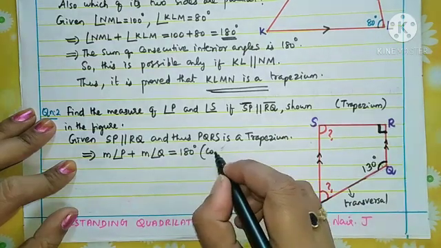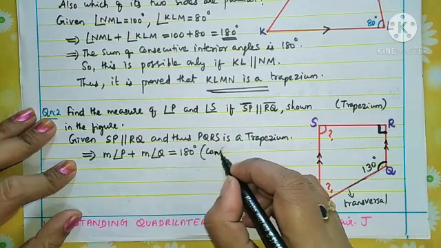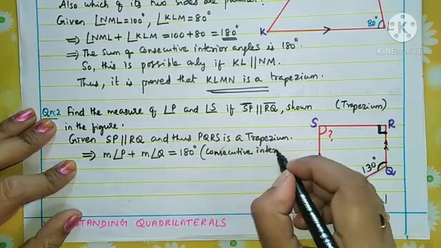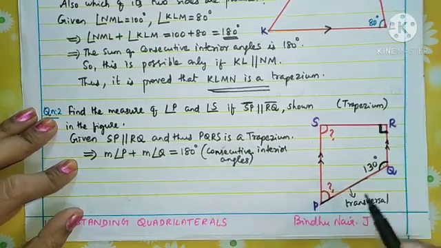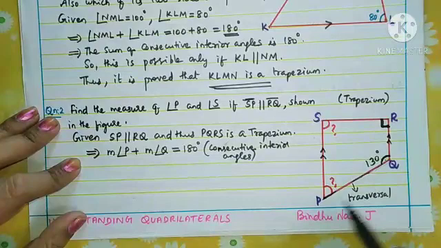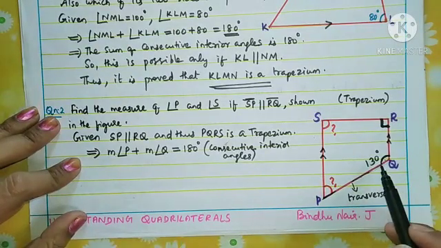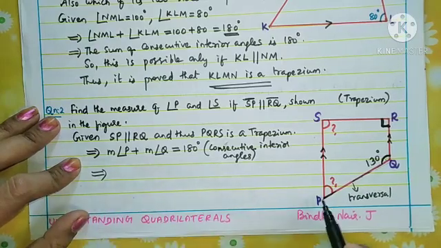These two angles are supplementary. They are co-interior, that is consecutive interior angles. Understand? So that is the property of the trapezium. They are consecutive interior angles, so their sum is 180 degrees. So how to find the measure of P, children?